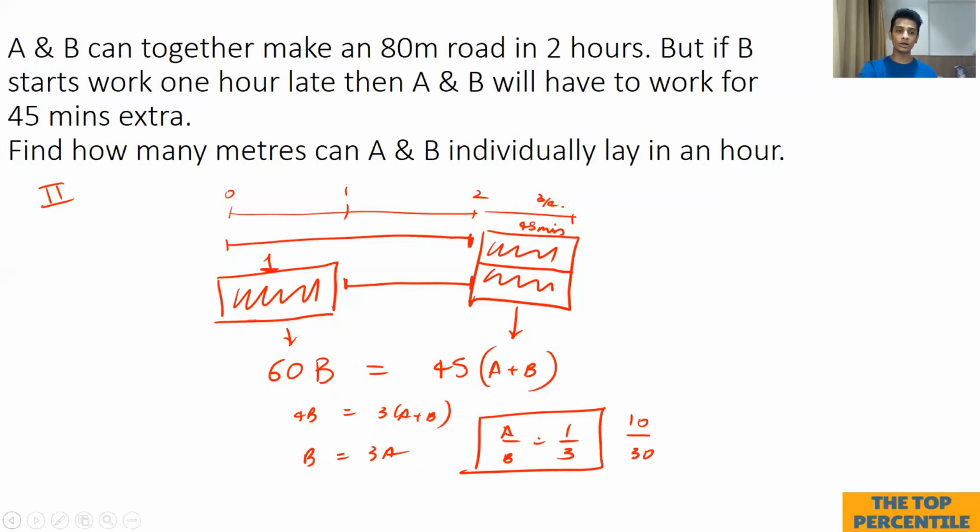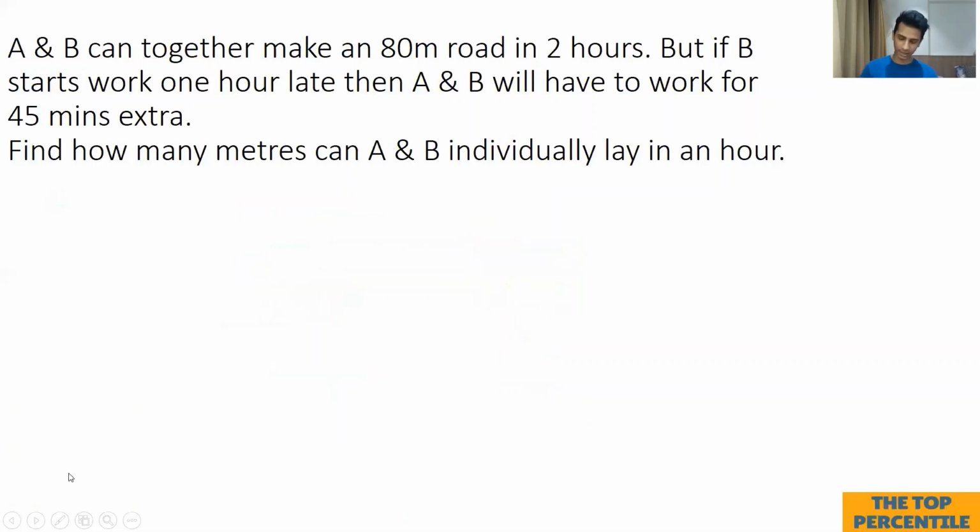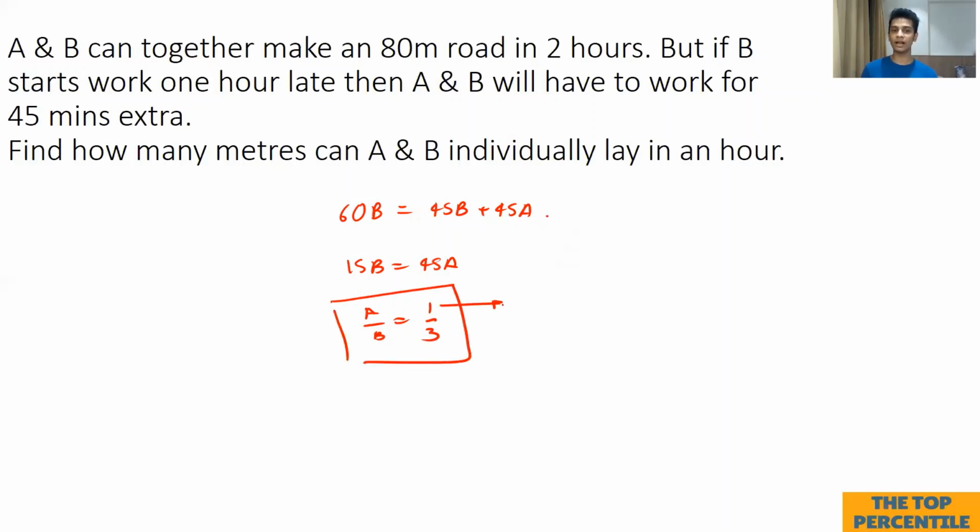Now what your rough sheet should ideally look like during a test is just this. 60B should be equal to 45B plus 45A, and this will be 15B should be equal to 45A, or A by B should be equal to 1/3. This is what it should look like, and after this you directly need to write 10 meters and 30 meters. So this was just an example of a shorter trick or a shortcut or a solving method, whatever you want to call it.